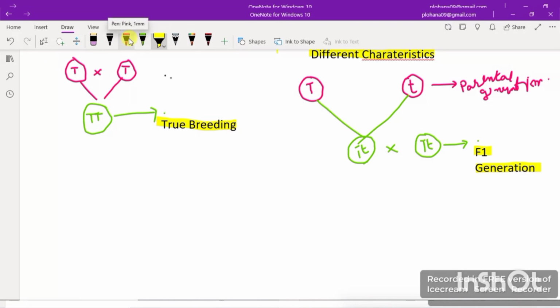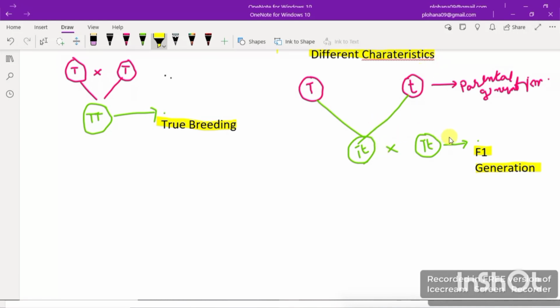Now what will happen? So now there will be self-fertilization or self-pollination to produce the F2 generation. This self-fertilization continued until the traits were established for many generations. In the case of tallness and dwarfness, Mendel's experiment showed that a cross between a tall plant and a dwarf plant produces only tall plants. Why only tall plants? He was so confused. He was saying, if I'm making a cross between the tall plant and the dwarf plant, I am just getting tall plants. Why not short?